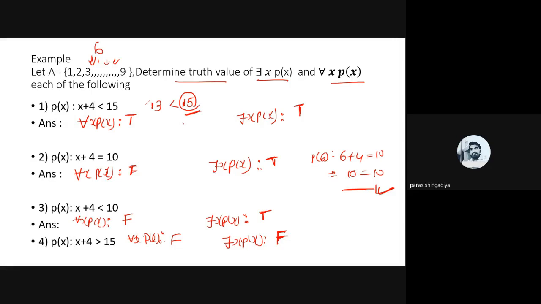Is this clear, both examples? Do you have any query or doubt in any case? You can ask me. Okay, and there are some more examples given.